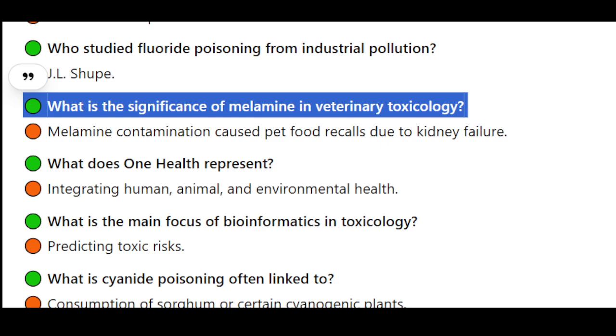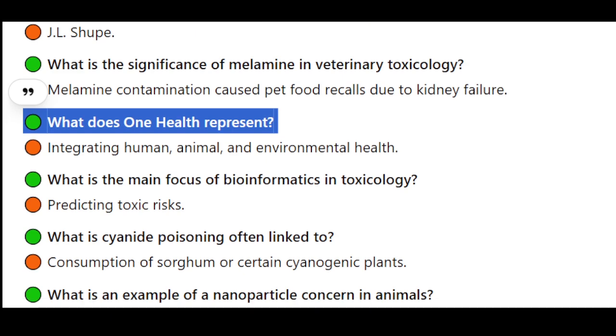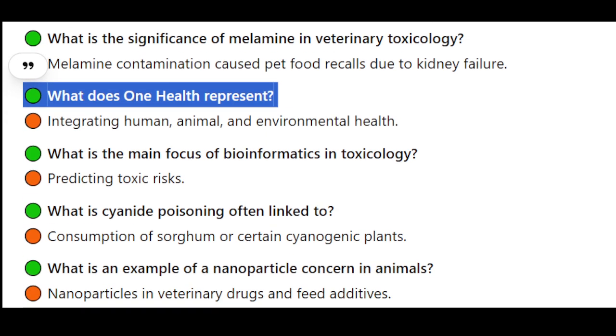What is the significance of melamine in veterinary toxicology? Melamine contamination caused pet food recalls due to kidney failure. What does One Health represent? Integrating human, animal, and environmental health.